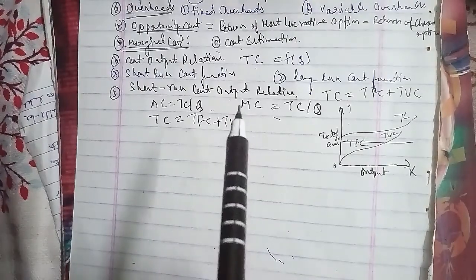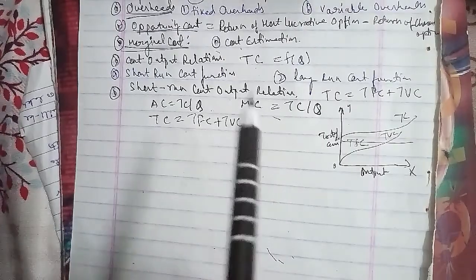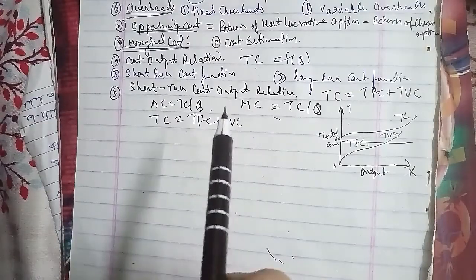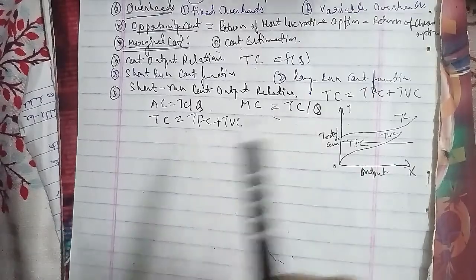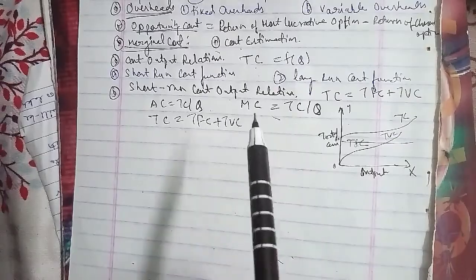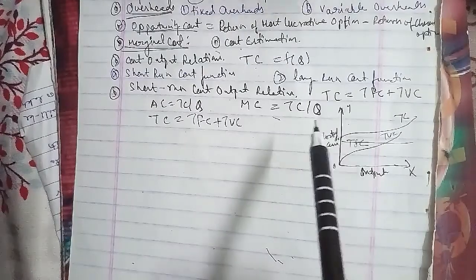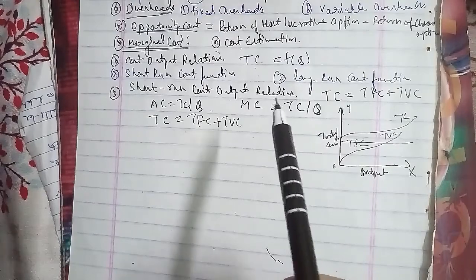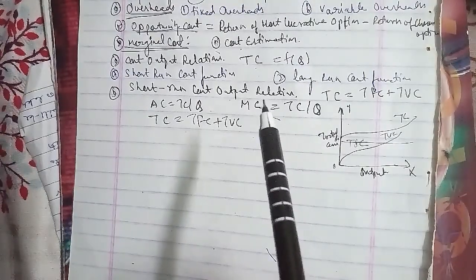Now we'll talk about another one, which is to explain the relationship between marginal cost, average cost, and total cost in the short run. This has been asked for 10 marks, and it is an important one. Both marginal cost and average cost are derived from the total cost, and they bear a unique relationship.